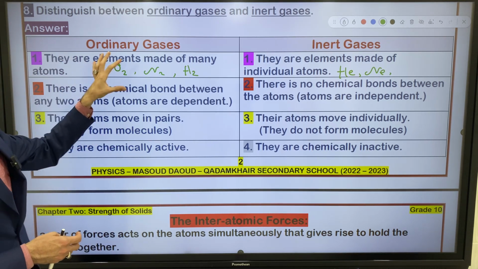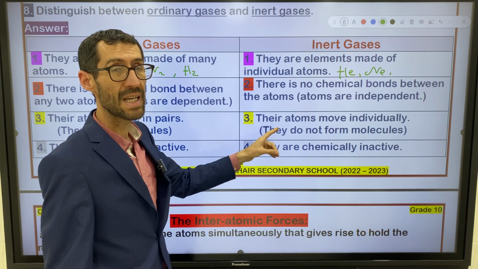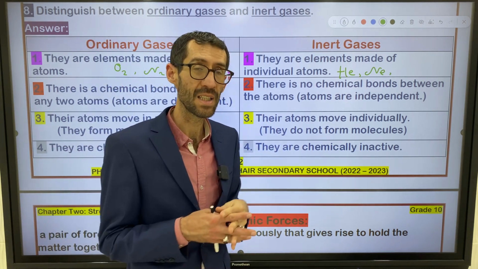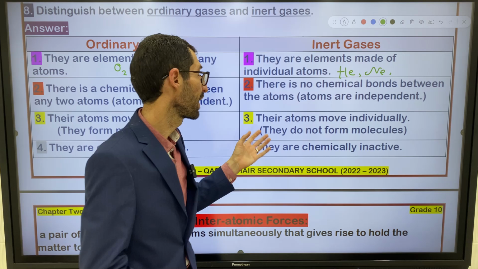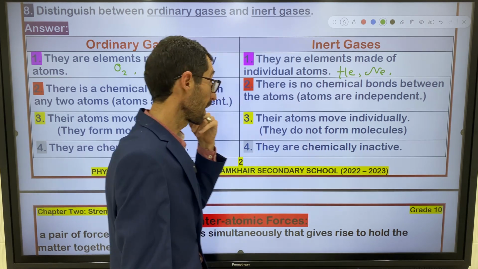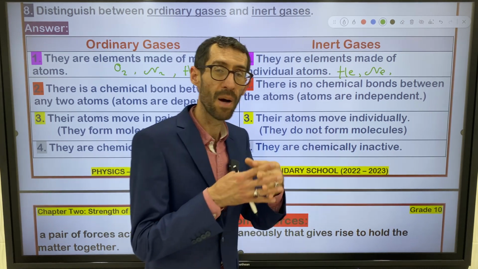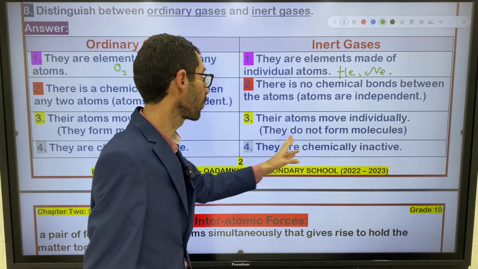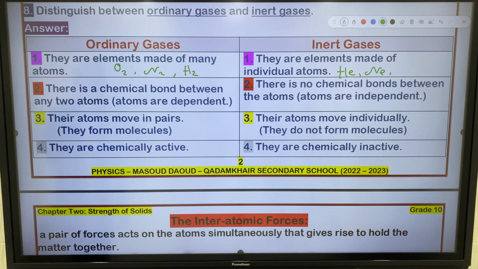So ordinary gases make molecules, but inert gases or noble gases are not able to form molecules because they move individually, separately. They are free to move, and they don't make bonds between each other. Their atoms move individually. They do not form molecules.